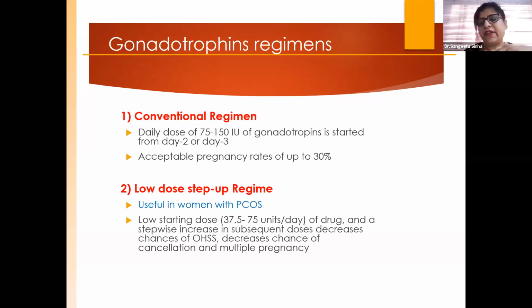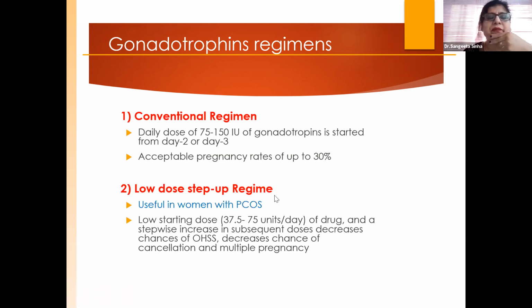Now coming to different regimes. We are talking about the gonadotropins, which are used for the recruitment of the follicle and then the growth of the follicles. So we can do a conventional regime.